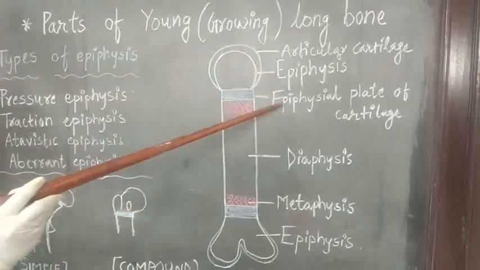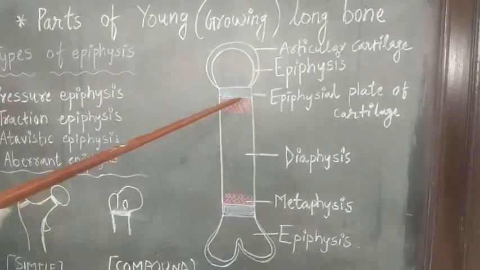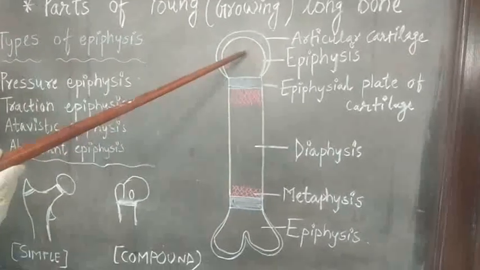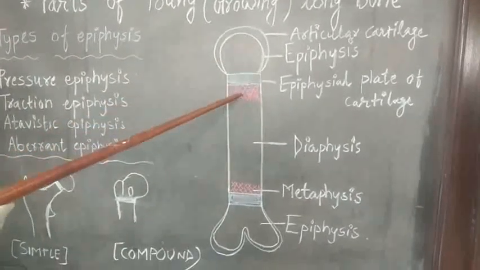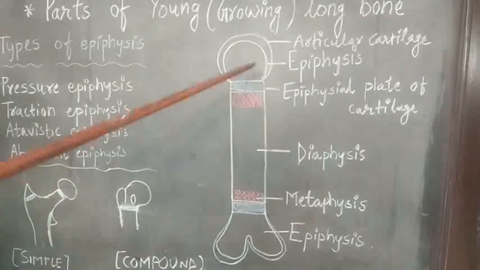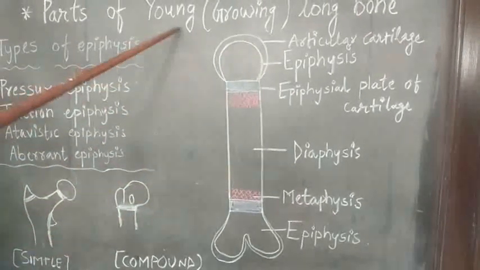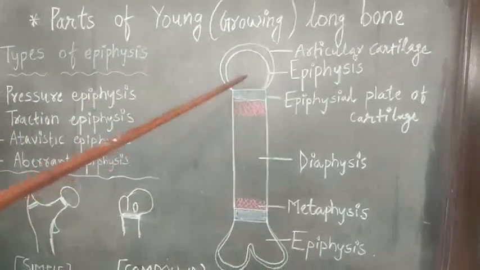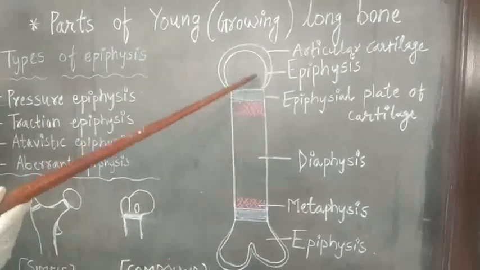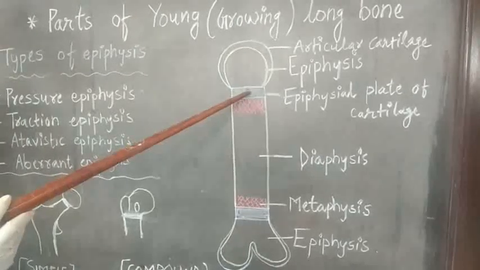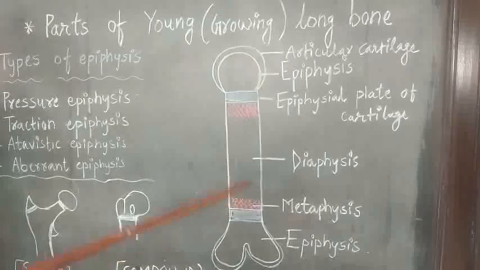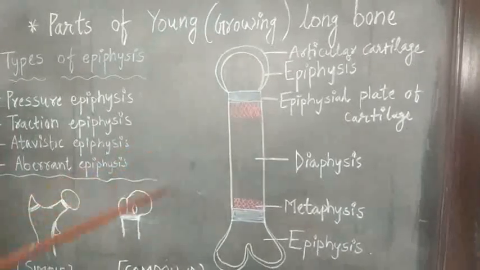What is epiphyseal plate of cartilage? It is the plate of hyaline cartilage which intervenes between epiphysis and metaphysis. Okay, so a young or growing long bone presents four parts: epiphysis, epiphyseal plate of cartilage, diaphysis and metaphysis. We will discuss each one.